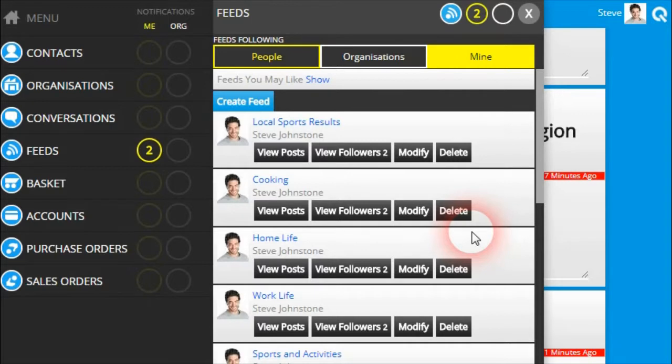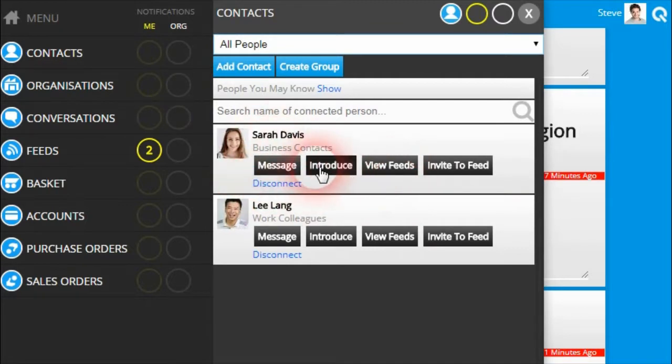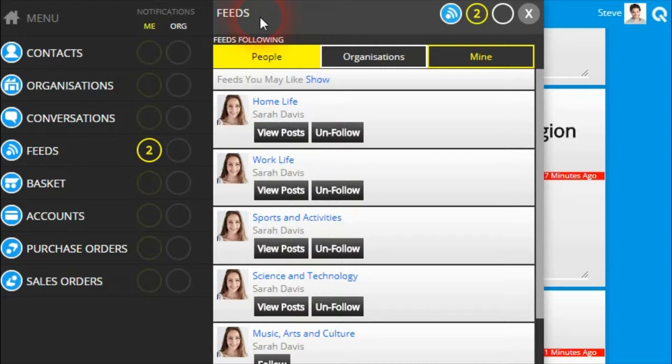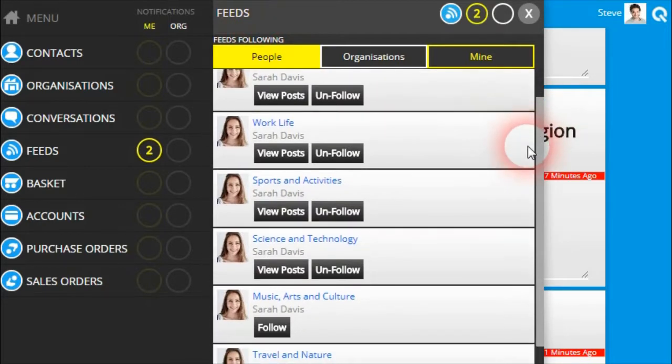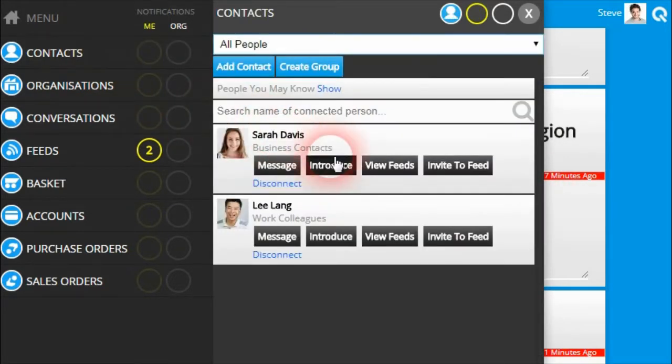If you wish to see all the personal feeds that another person has made available to you, you can click on the Contacts menu, then find the person you wish to view the feeds for and click on the View Feeds button. This will take you back to the Feeds menu and list all of their feeds. You will see both feeds that you are already following, as well as the ability to follow any feeds they allow you to see. If you go back to the Contacts menu, for each contact there is also the ability to invite them into one of your exclusive feeds by clicking on the Invite to Feed button.